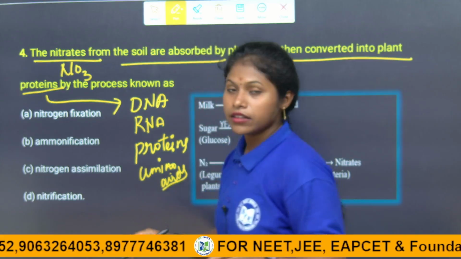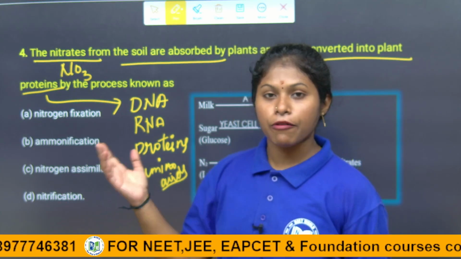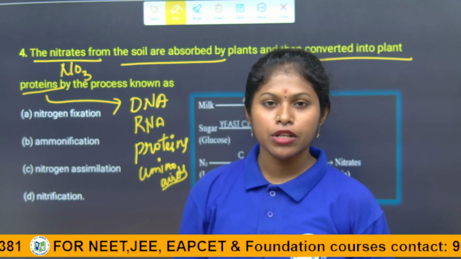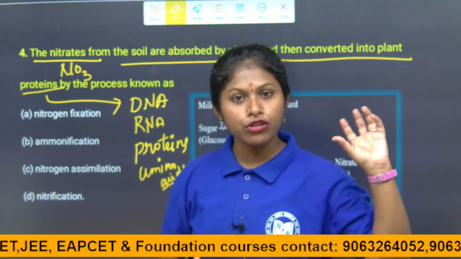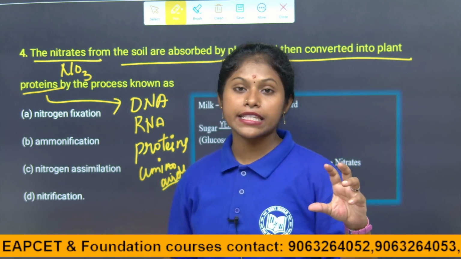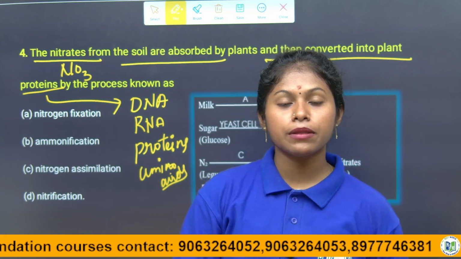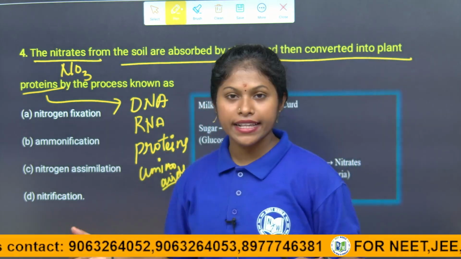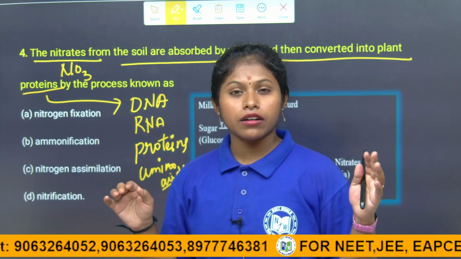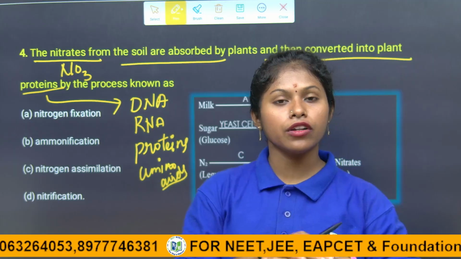But humans, animals and plants don't have that mechanism. With the help of bacteria that mechanism exists. So bacteria convert atmospheric nitrogen into a utilizable form like nitrates. Plants absorb it from the soil and make their own proteins, DNA, RNA and amino acids. Whatever is sufficient, the plant will take; otherwise it will send it into the soil. Then the soil is rich in nitrogen content.